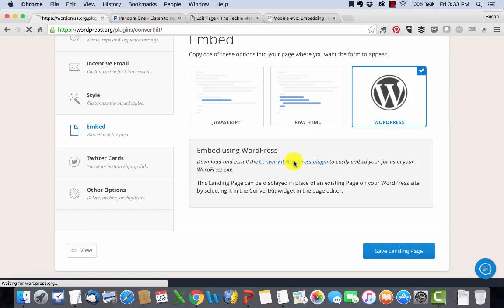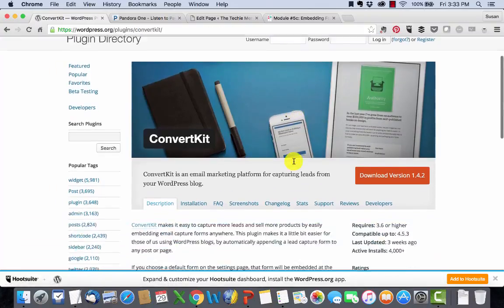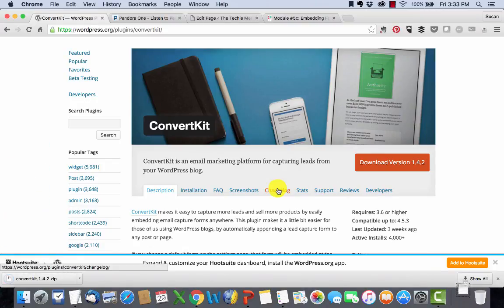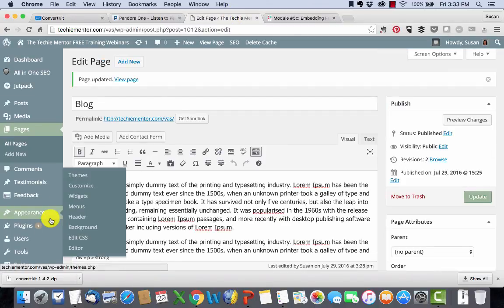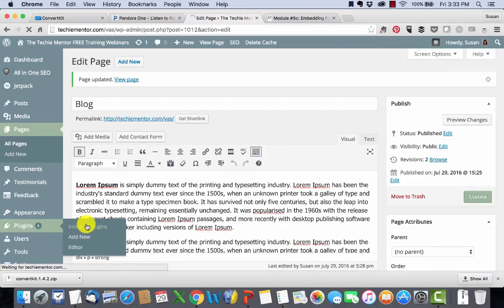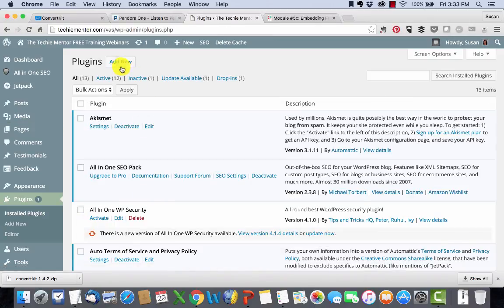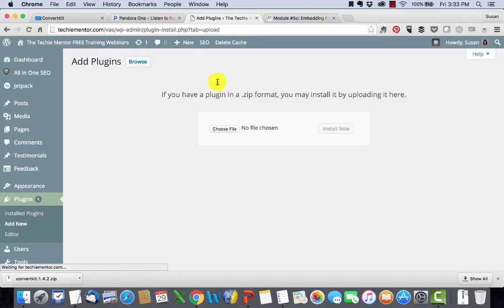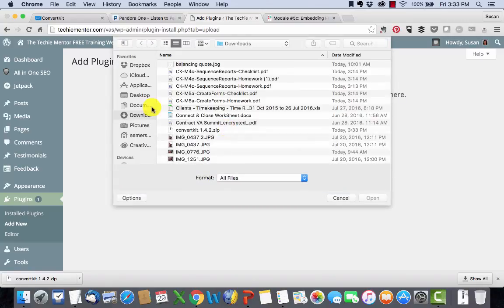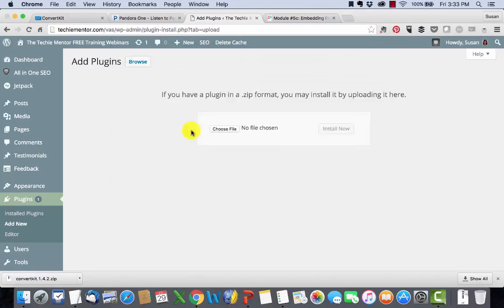So I'm going to click the download. I'm going to bounce back over to my simple website that I created. This is a WordPress website, by the way, and it's nothing fancy. It's an old website that I just pulled up for this example. I'm going to go in here and add a new plugin under plugins. I'm going to upload this one because I downloaded it. You could also search for it directly from within WordPress if you're a WordPress person. So there's my ConvertKit, and I'm going to install it.